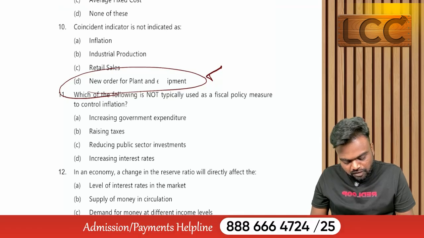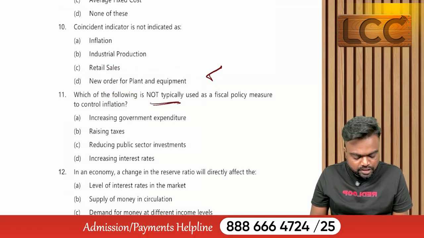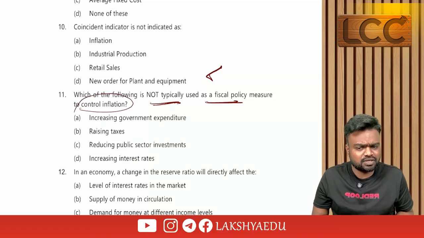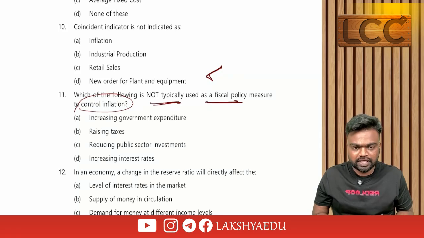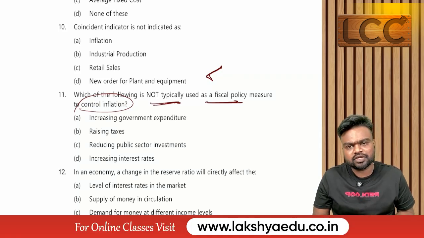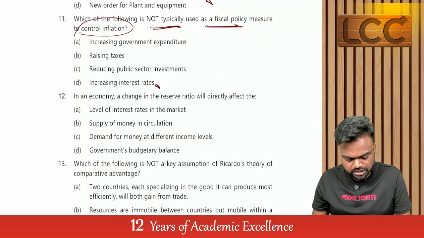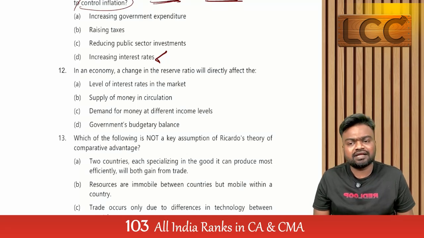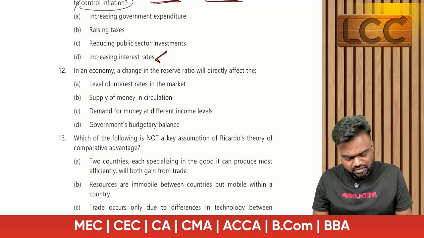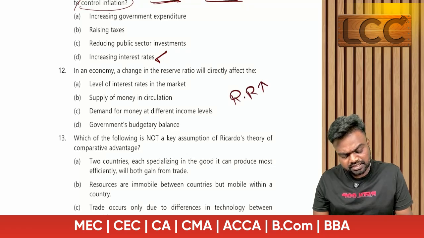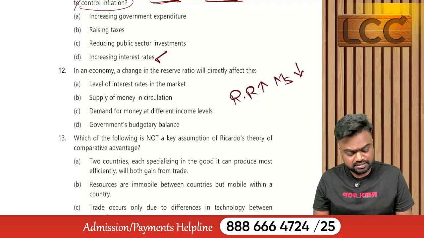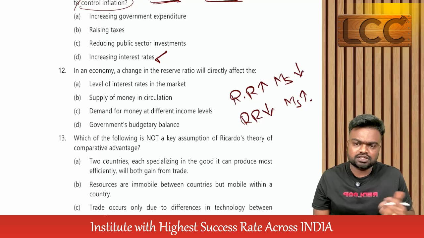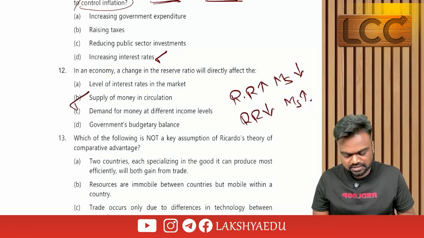The 11th one: which of the following is not typically used as a fiscal policy measure to control inflation? That means they're asking which of the following is a monetary policy. You tell me which is a monetary policy. Interest rates. Option D. Next, in an economy, a change in the reserve ratio will directly affect the. Sir, what happens when the reserve ratio increases? Money supply decreases. When the reserve ratio decreases, money supply increases. So what is the answer? Supply of money in circulation.